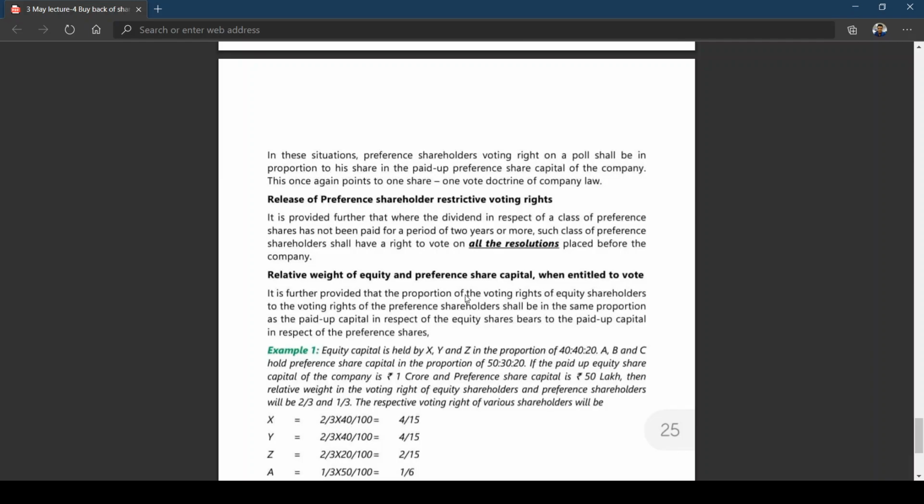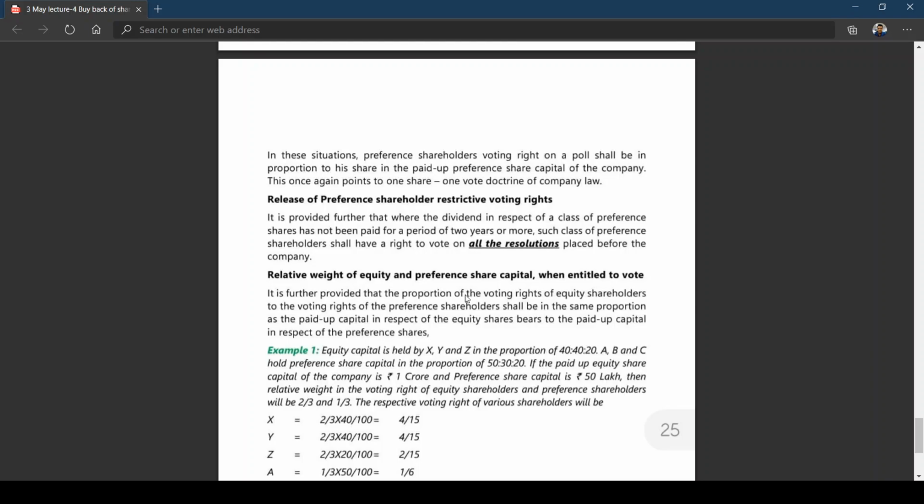Equity capital is held by X, Y, and Z in the proportion of 40:40:20. A, B, and C hold the preference share capital in the proportion of 50:30:20. If the paid up equity share capital of the company is 1 crore and the preference share capital is 50 lakhs, the relative weight in the voting right of equity shareholders and preference shareholders will be 2:1. That means 1 crore by 50 lakhs is obviously 2:1, because the paid up equity capital is more than the preference share capital.